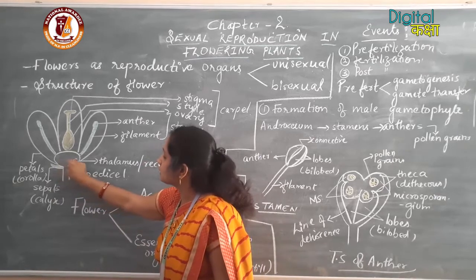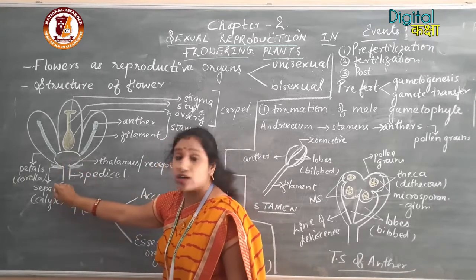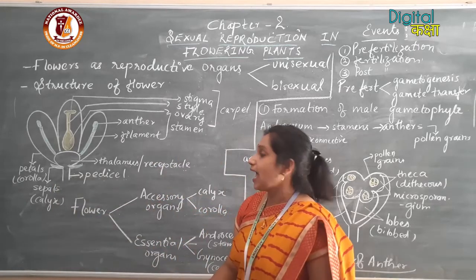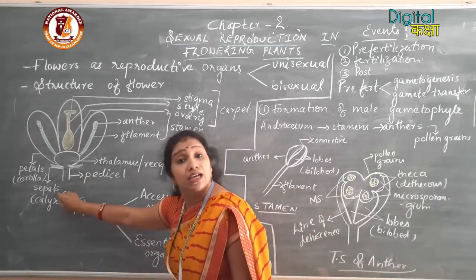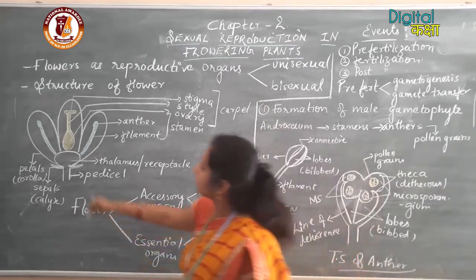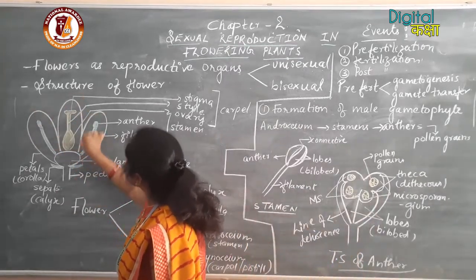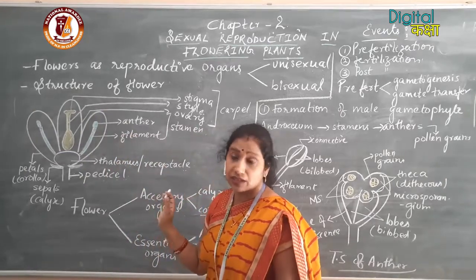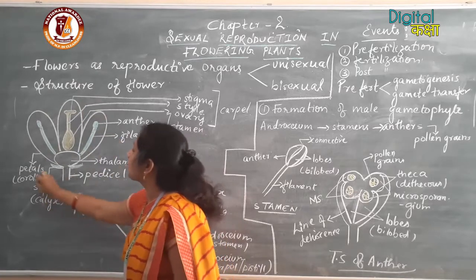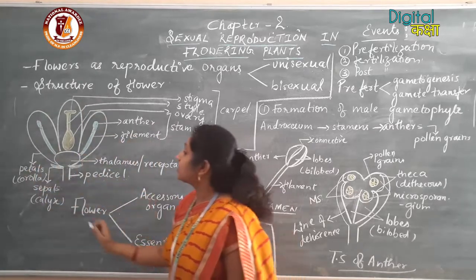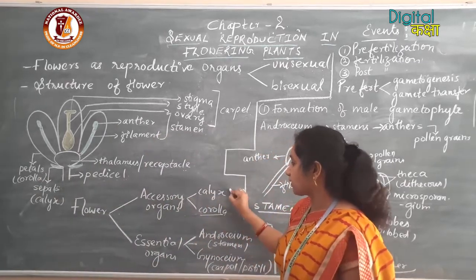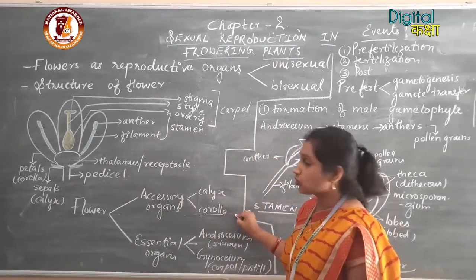The green colored small leafy structures are called sepals, and the sepals form the calyx, an accessory organ. Second, you can see the corolla. Here you can see the brightly colored part of the flower. The brightly colored parts of the flower are called the petals. The petals together form the corolla. So the two accessory organs are calyx and corolla.